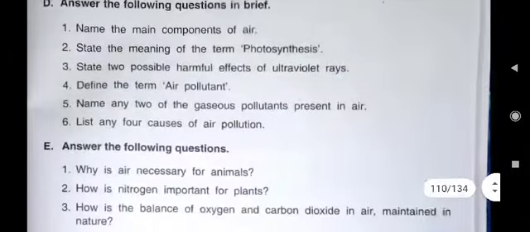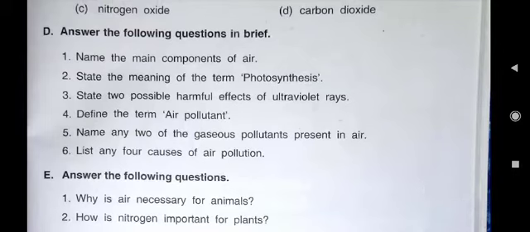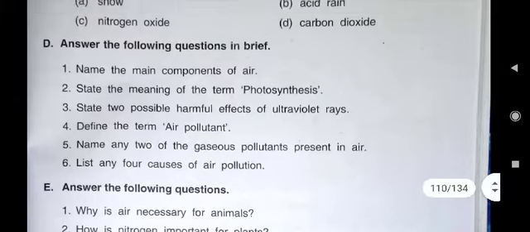D first question, name the main components of air. It means what are in the atmosphere. Those components you have to write. We have read, children, that in atmosphere nitrogen gas is 78%, oxygen gas is 21%, and in another 1% various types of gases are there.